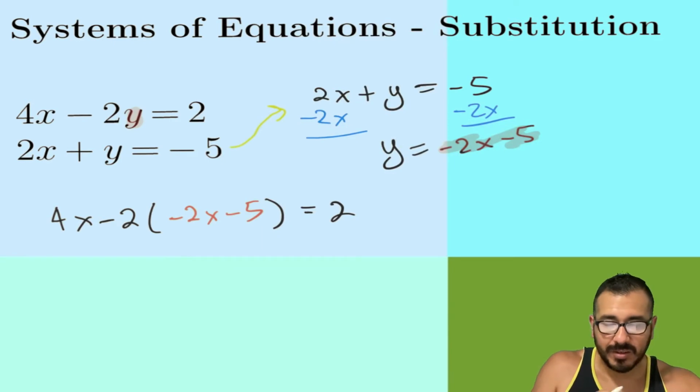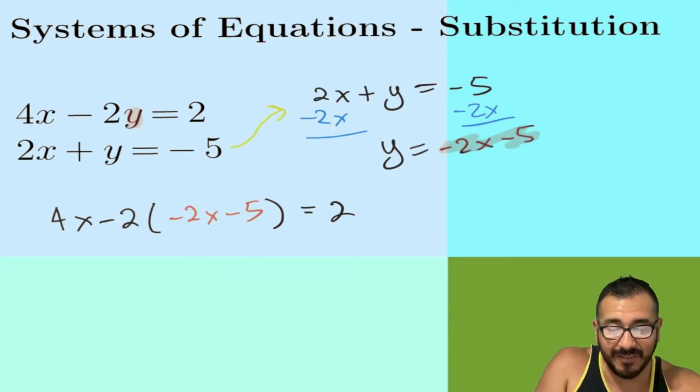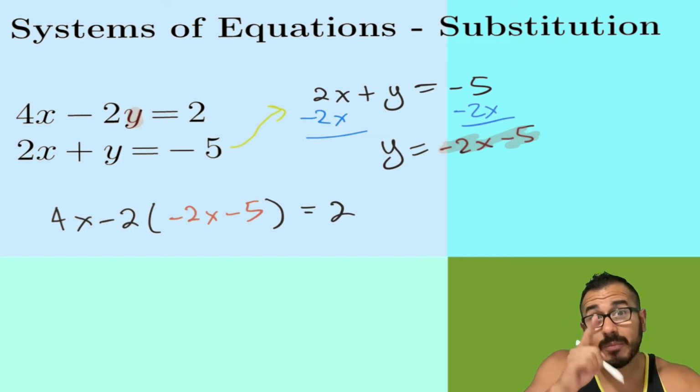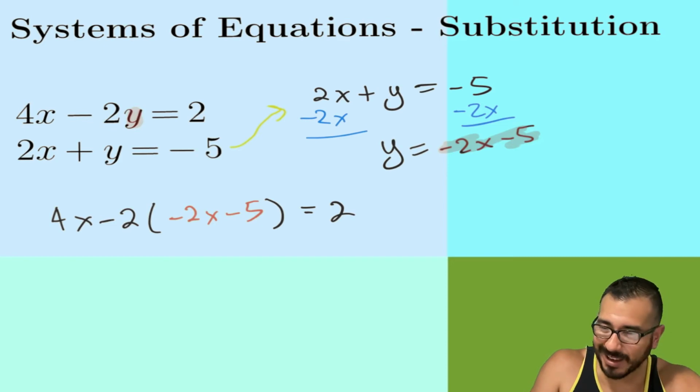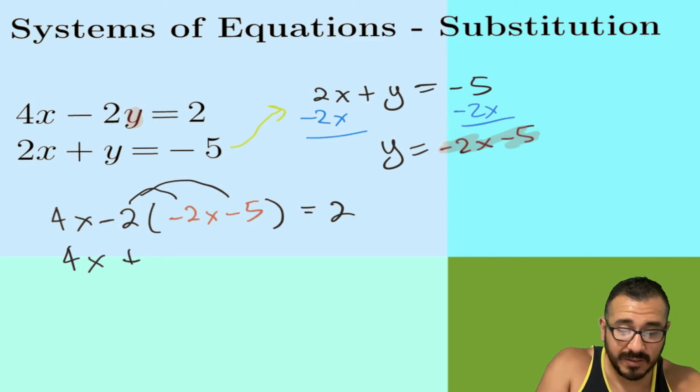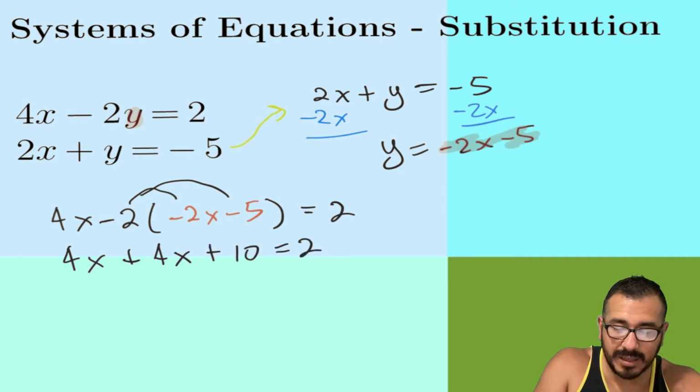All right, so now we have an easy equation to solve, and check out this equation. Everything is in terms of x. And I know some of you are missing your x right now. So let's go ahead and solve this. Let's distribute the negative 2. So we're gonna get the 4x, we're gonna drop it like it's hot. Negative 2 times negative 2 is positive 4x. Negative 2 times negative 5 is positive 10, and it still equals 2.